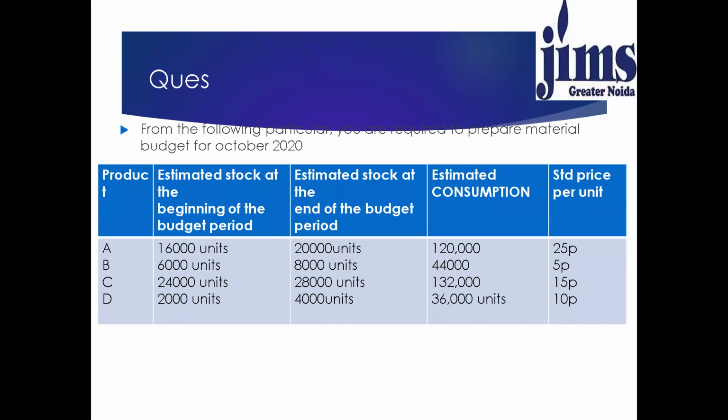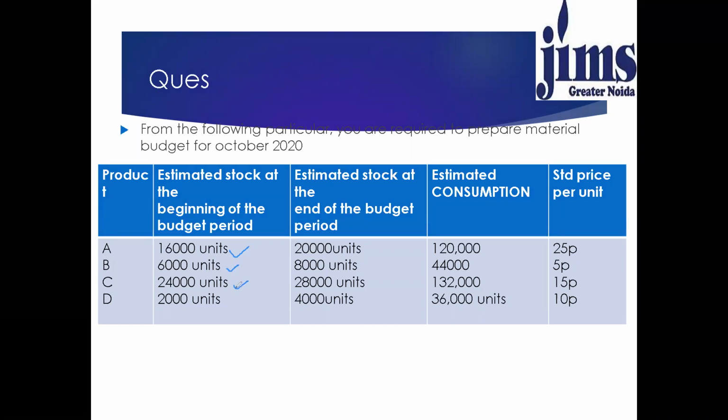For product A, it is 16,000 units. For product B, 6,000 units. Product C, 24,000 units. And product D, 2,000 units. Estimated stock at end of budget period is given. That means closing stock. That is 20,000 units for product A, 8,000 units for product B, 28,000 units for product C, and 4,000 units for product D.